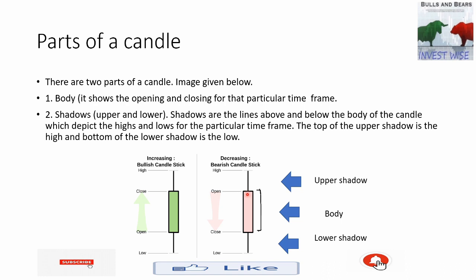Now let's see what happened in case of a bearish candle. So this is the opening price. In case of a bearish candle, the opening price will be higher and the closing will be lower. So it opened here and the buyers tried to take it up, and they formed this high. Now this is the point where sellers came and they started pushing the price down, and after it went below the opening price, it kept on moving down till this point.